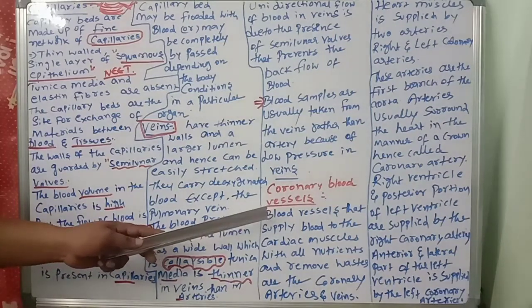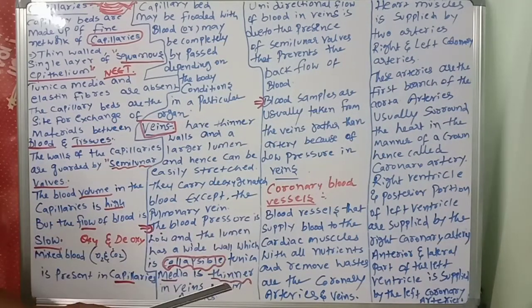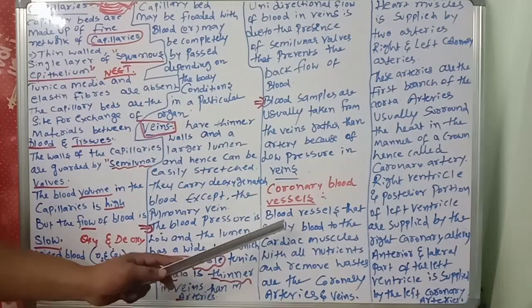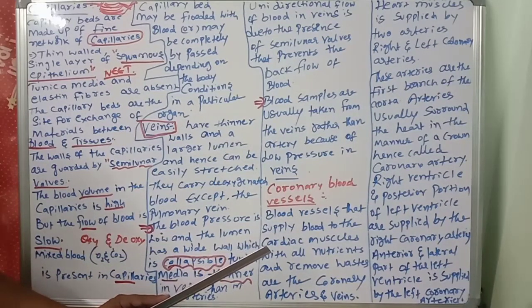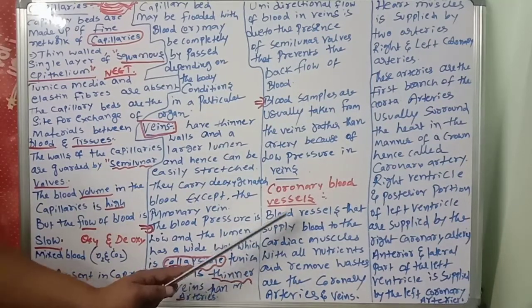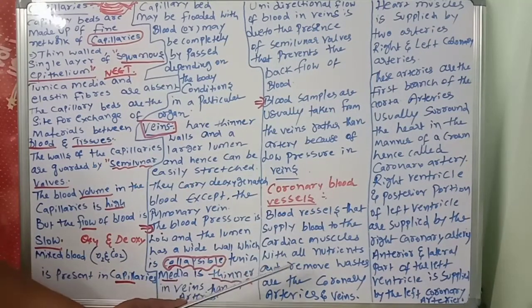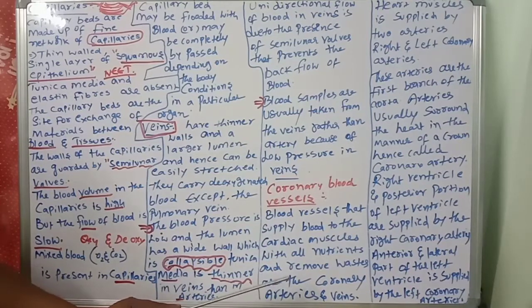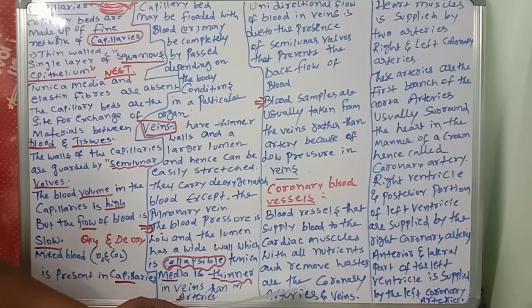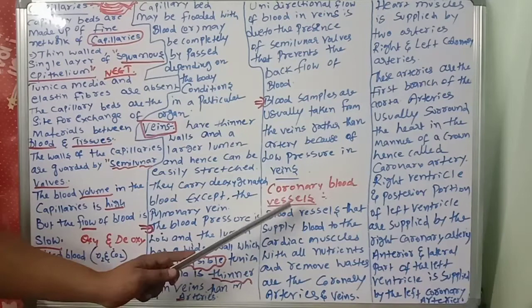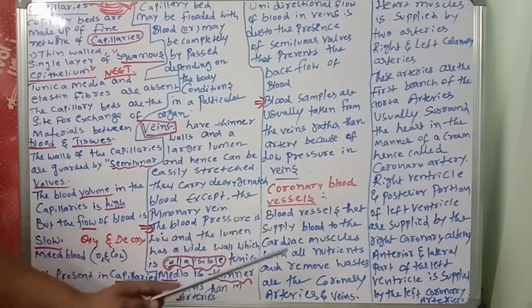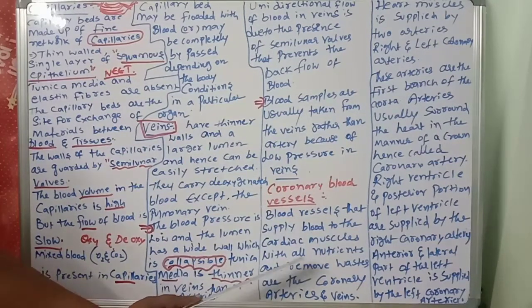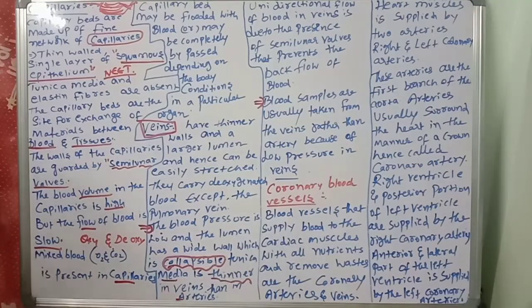The blood vessels that supply blood to the cardiac muscles with all nutrients and remove waste are the coronary arteries and veins. These coronary arteries and veins are called coronary blood vessels. Heart muscle related arteries and veins, which supply nutrients and remove waste materials, are called coronary blood vessels.